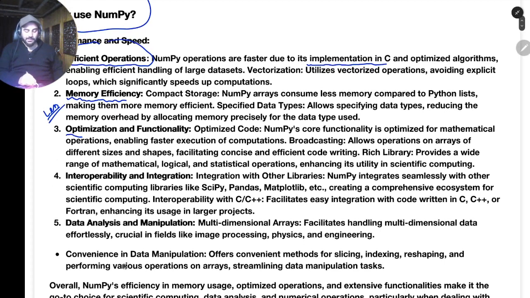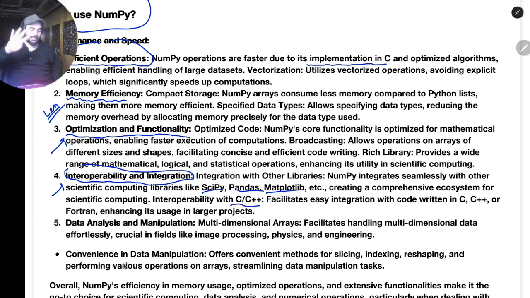Then we have optimized functionalities as well. NumPy provides some core operations. For example, if you have matrices and you want to multiply them or do certain operations on them, these operations are optimized. Then another thing is interoperability or integration. You can easily use it with other libraries, for example Matplotlib, Pandas, scikit-learn, SciPy, and others. You can also integrate it with C and C++ code.